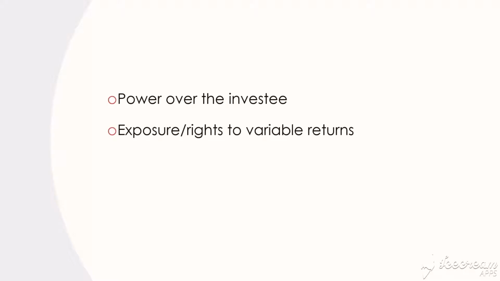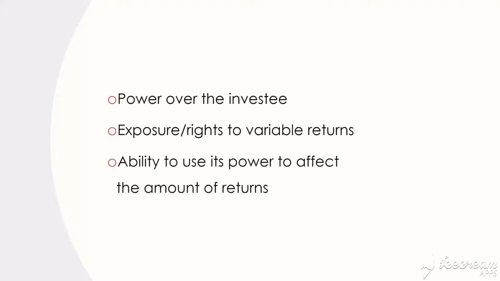An investor controls an investee if three criteria are met: power over the investee, exposure or rights to variable returns from its involvement with the investee, and the ability to use its power over the investee to affect the amount of the investor's returns. Please note that an investor controls an investee only if all three criteria are met.